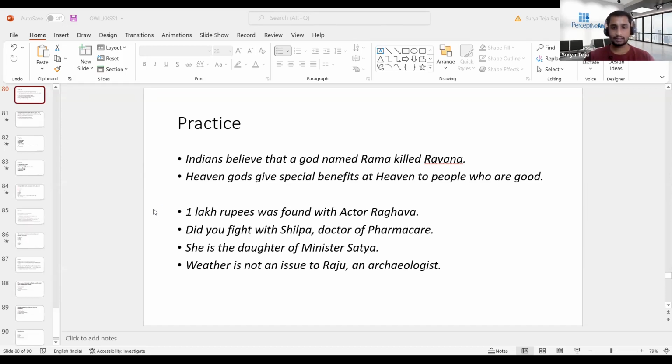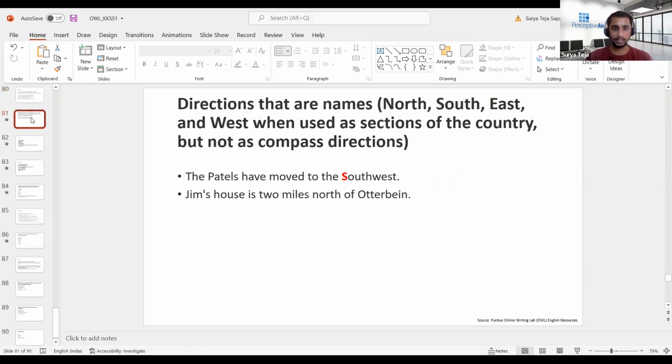So in the last session, we discussed how to capitalize certain words or designations depending upon whether they come before the name or after the name. In continuation to that, today we are going to continue with capitalizing words or sentences. I'll start with one of the important things in capitalizing certain words.